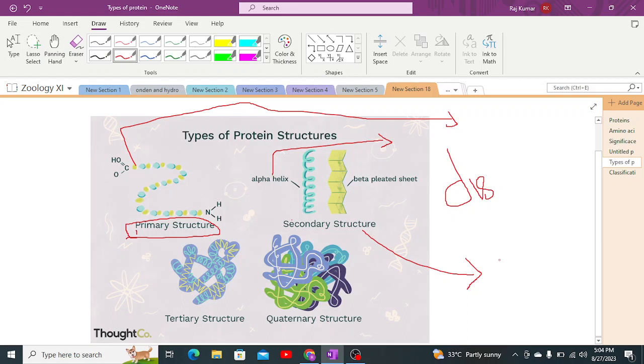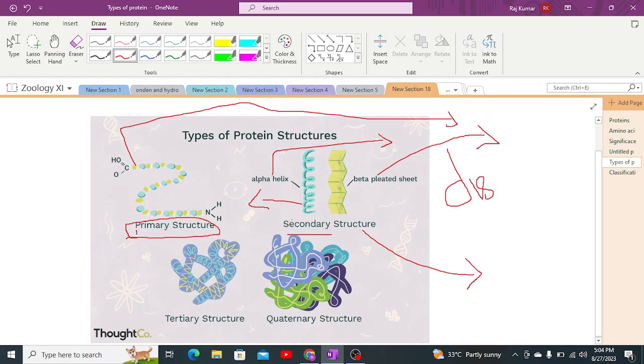And how does it take place? It takes place by hydrogen bonding between groups of charged amino acids, and that hydrogen bonding leads to folding of the linear chain of protein, and then this leads to formation of the secondary structure. This secondary structure is made up of disulfide bonds and hydrogen bonding, and it has the alpha helix protein and the beta pleated sheet.